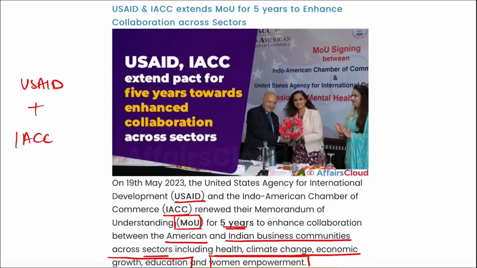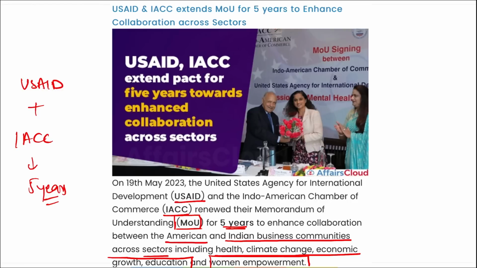USAID is your United States Agency for International Development and IACC is your Indo-American Chamber of Commerce. So they too renewed their MOU, and this MOU was renewed for 5 years to enhance collaboration between American and Indian communities across various sectors where they can enhance their growth. This will include health, climate change, economic growth, education, and women empowerment.